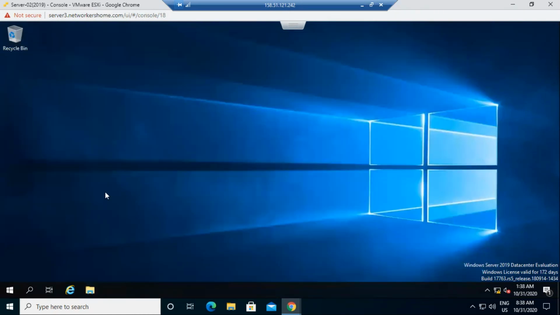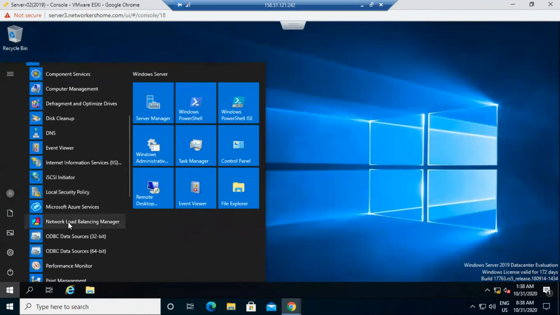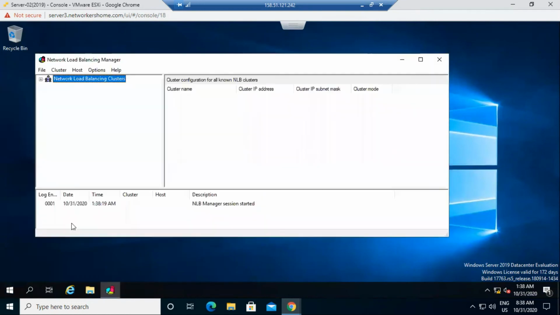Now let's configure the failover. I go to NLB. I go for Windows Administrative Tools. Over there we have the option Network Load Balancing Manager, because I already installed NLB features on both the servers. So I just open this NLB Manager. This is the NLB Manager we have.